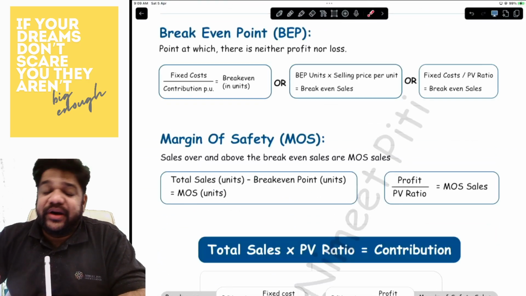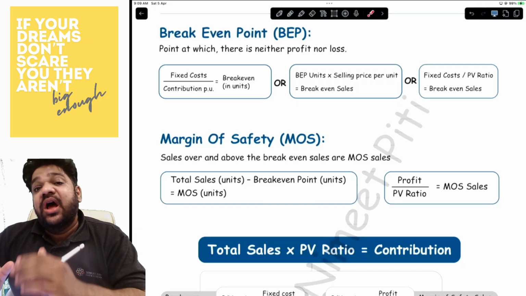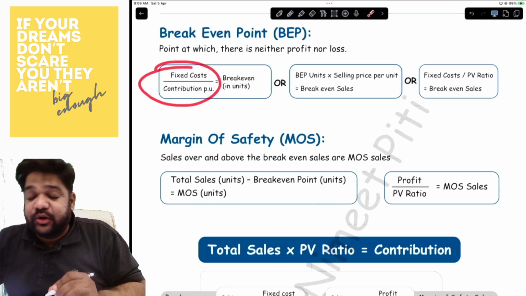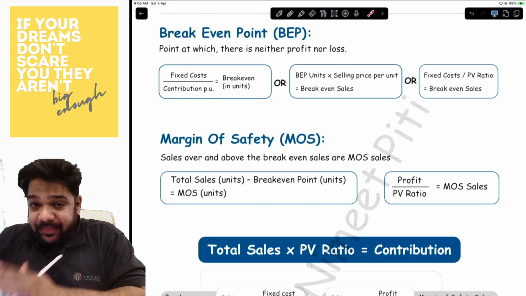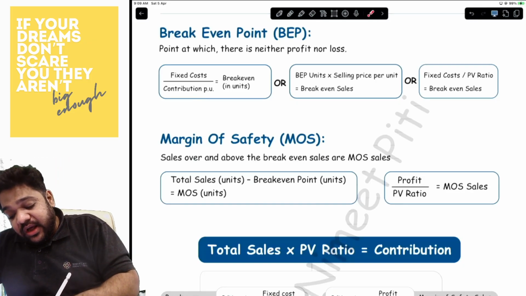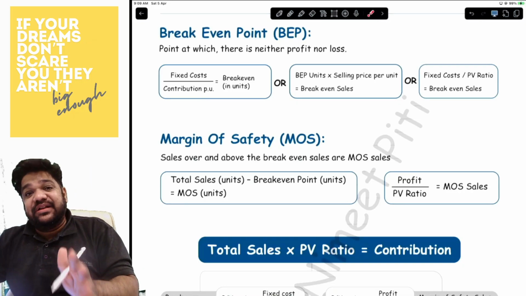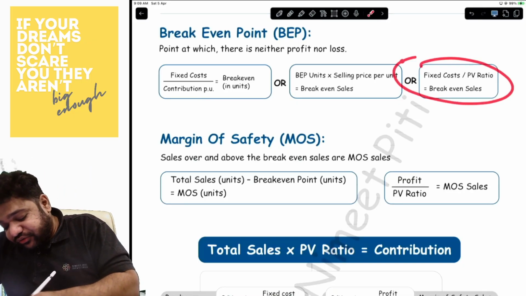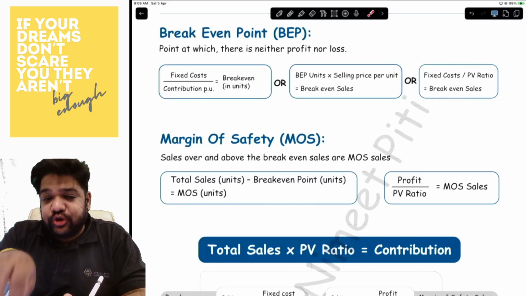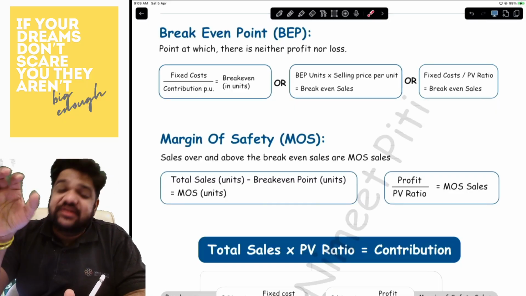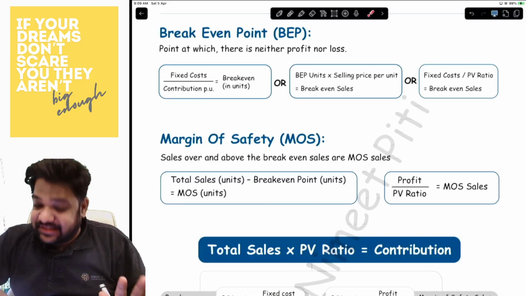Now comes the break-even point. Now with the break-even point, it will be what? Fixed cost divided by contribution per unit. This will get you the break-even point in units. If you want break-even sales, you can do what? BEP units into selling price per unit. Or for break-even sales, you can do one more formula, that is fixed cost upon PV ratio. So if you do fixed cost divided by contribution, you will get the break-even units. If you do fixed cost upon PV ratio, you will get your break-even sales.